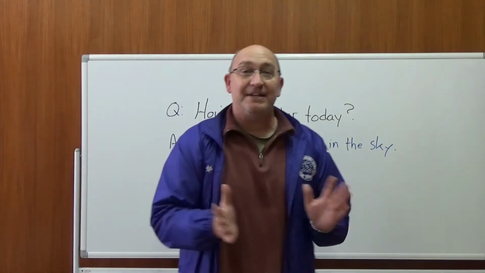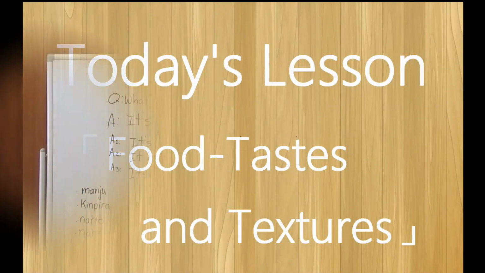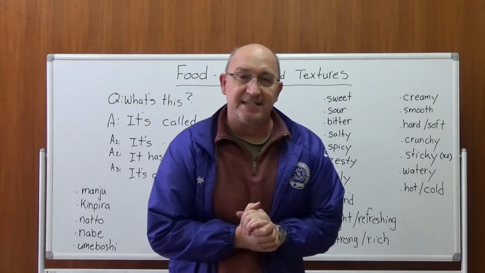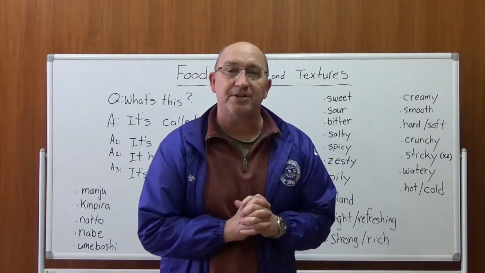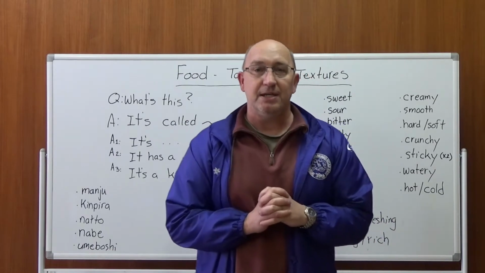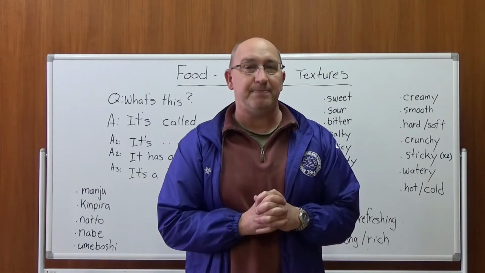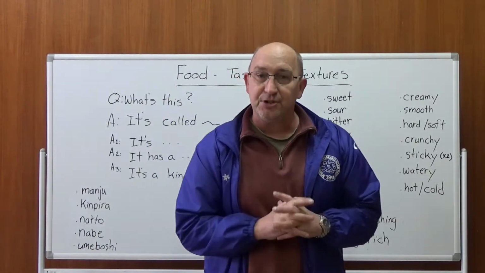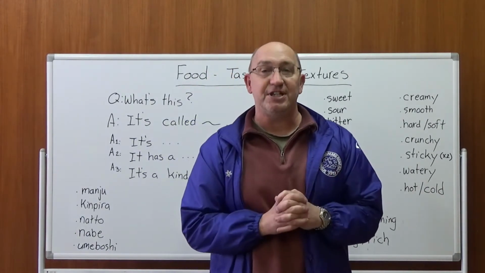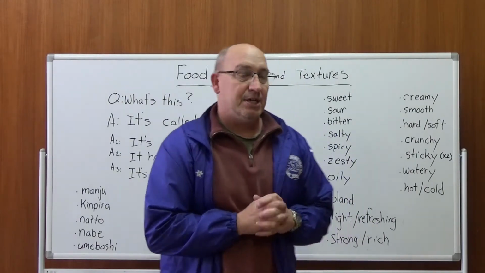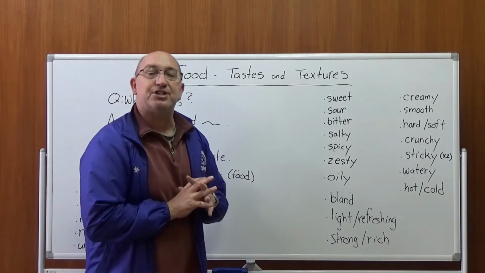Great. Now, for today's lesson, we are continuing to talk about food. And this will be part 3. In part 1, we talked about some dish names, how to describe some Japanese dishes. In part 2, we talked about the cooking styles of different dishes. And today, part 3, we're going to talk about food, but today's point is the tastes and textures.